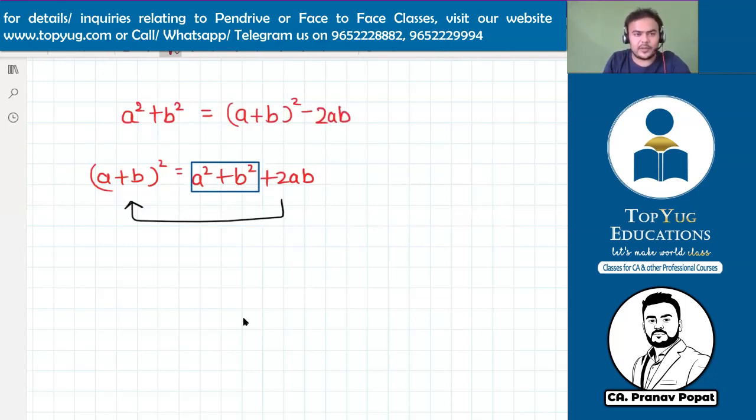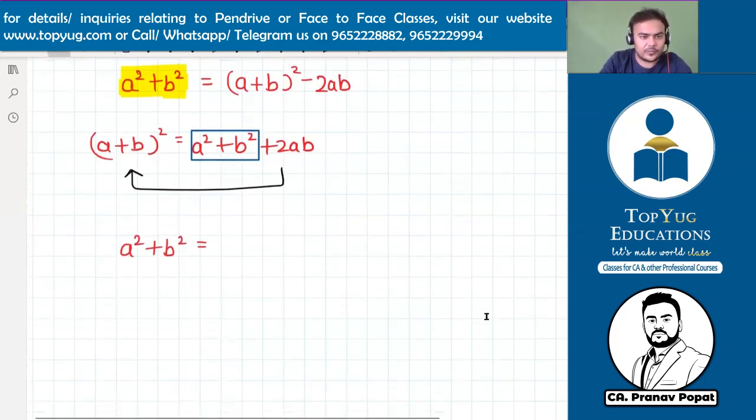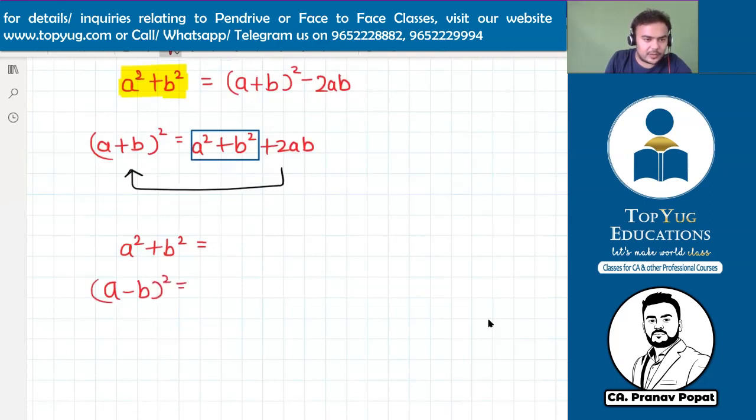Is it clear to everyone? This is not a new formula. This is just a derived formula out of formula number 1 of a plus b whole square. Now let's derive it again using formula number 2. What is formula number 2? a minus b whole square equals a square plus b square minus 2ab.